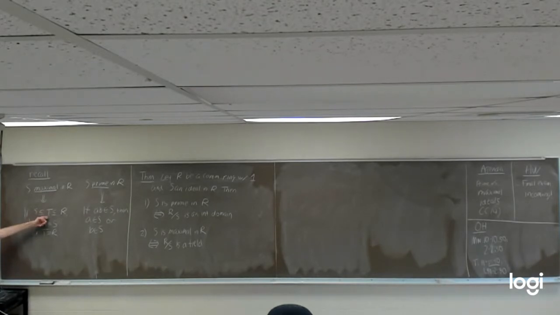Meaning, if T happens to be an ideal in your ring such that S is a subset of T and T is a subset of R, and S is maximal, it would have to be the case that T is either equal to S or equal to the entire ring.